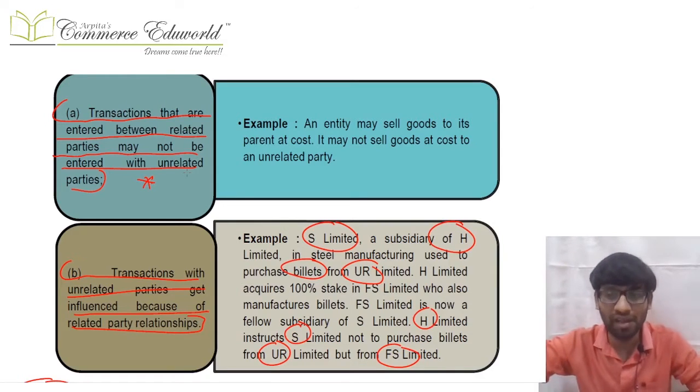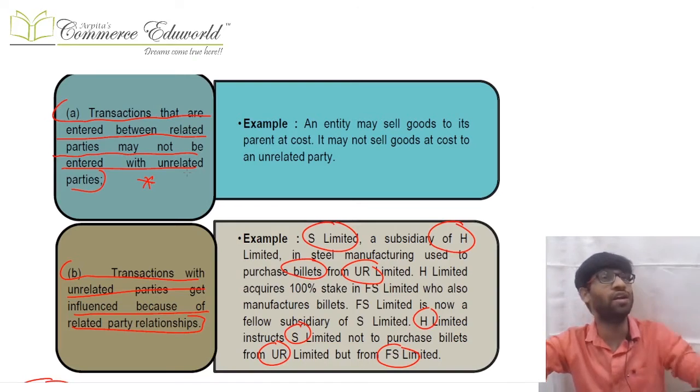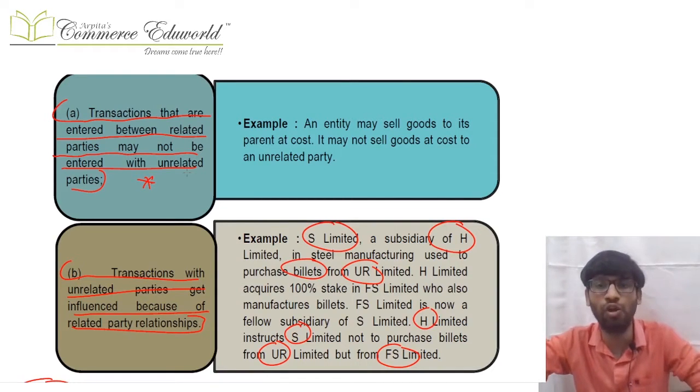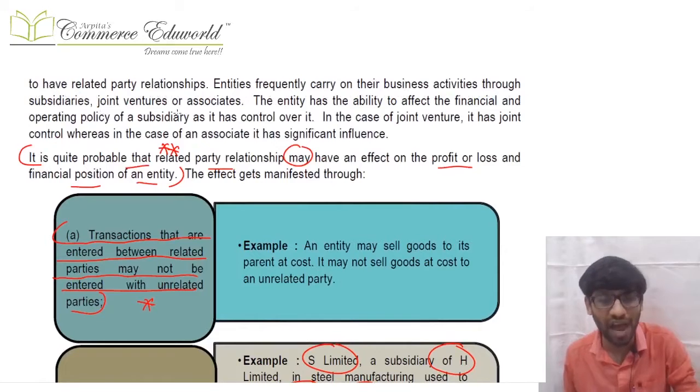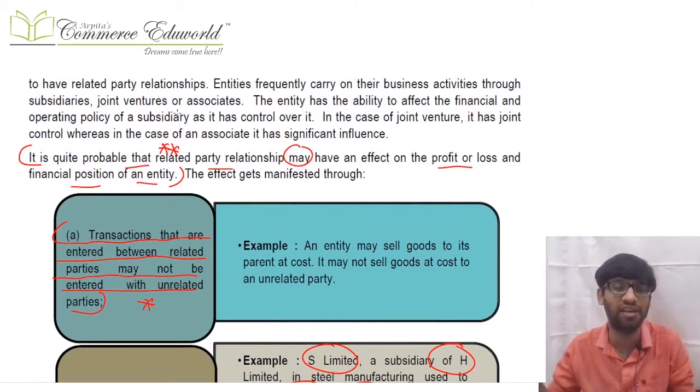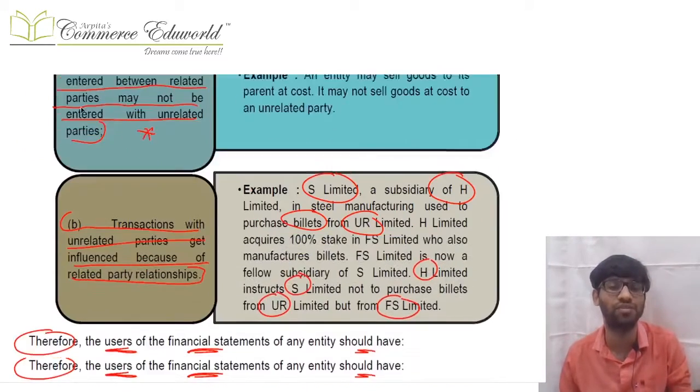Example, A and B are not related. A was buying goods from B, but the holding company of A told it not to buy from B. So automatically the transaction with an unrelated party gets affected because of related party relationships, and that can affect your P&L and your financial position.